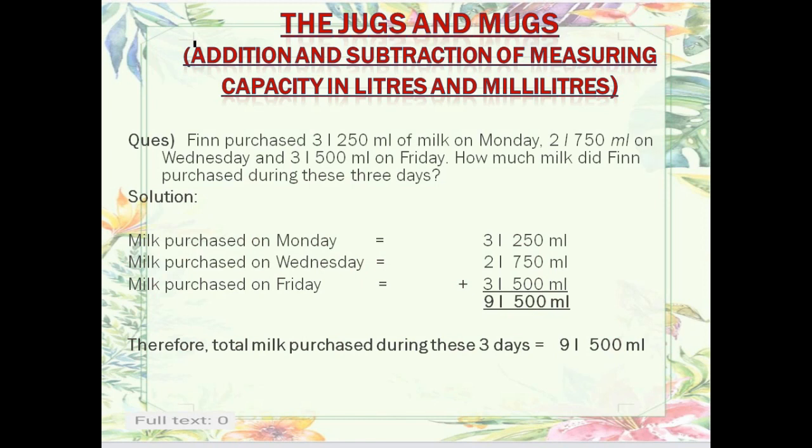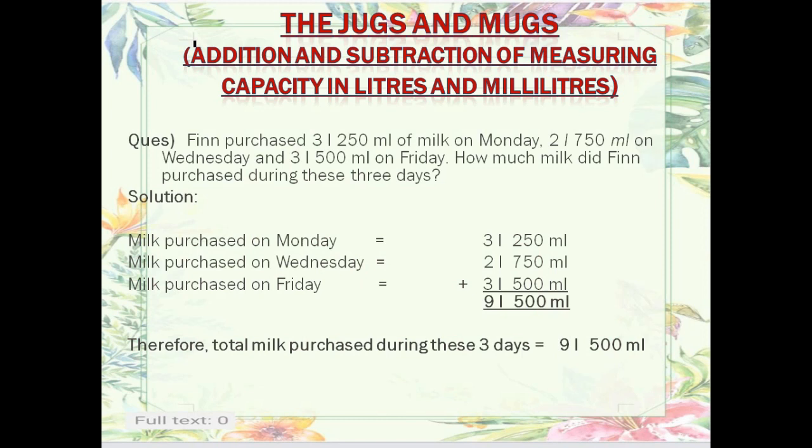Now here you have to find out how much milk he purchased from the market within these 3 days. So what you have to do is add. Before that, you have to write the statement: milk purchased on Monday, milk purchased on Wednesday, and milk purchased on Friday.